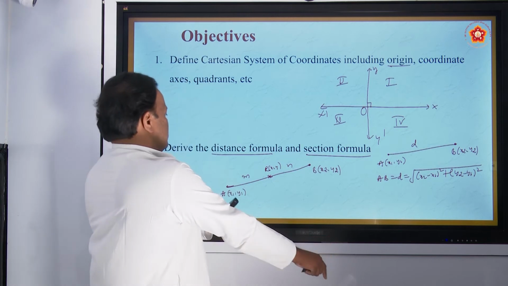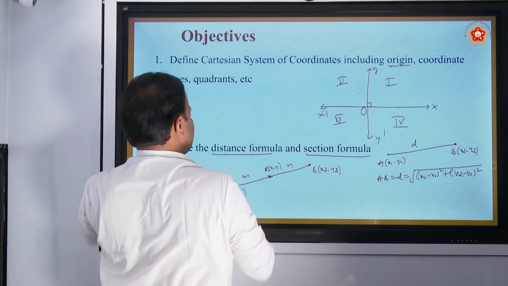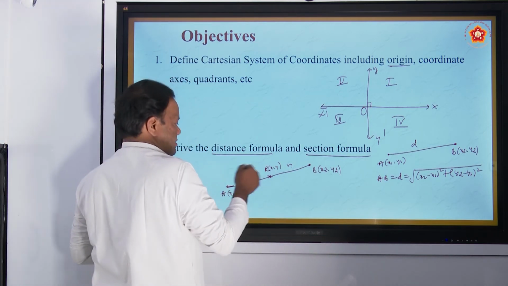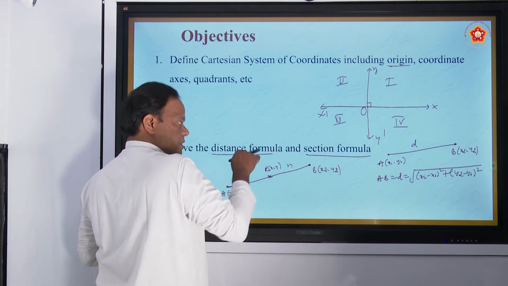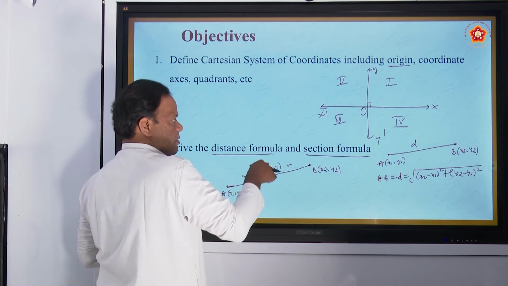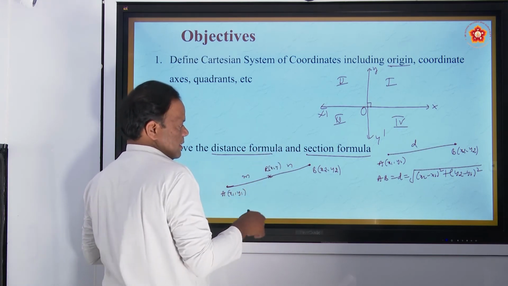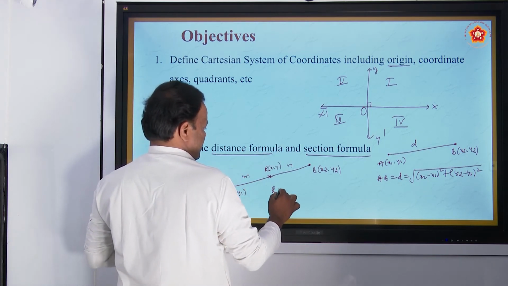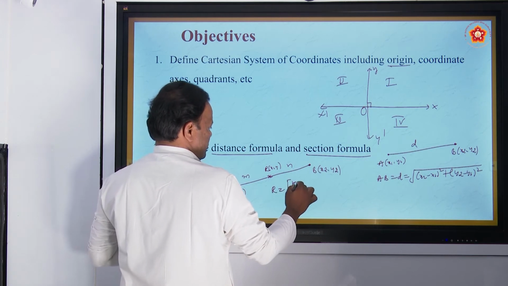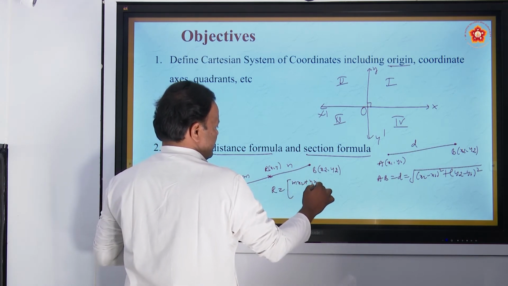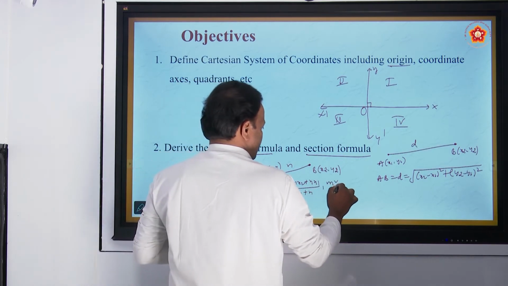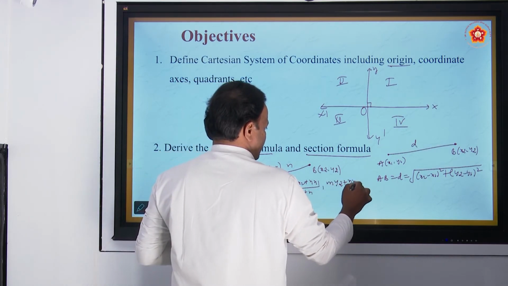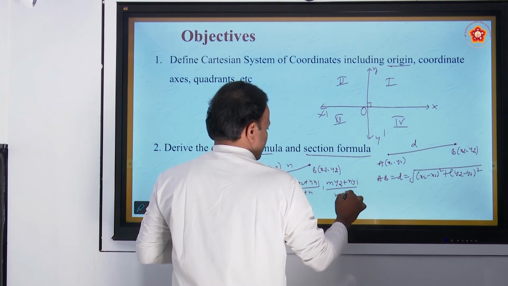Observe here: R divides AB internally in the ratio m:n. R is called the section point, and you have to find its value. R is nothing but (mx2 plus nx1) divided by (m plus n), comma, (my2 plus ny1) divided by (m plus n).